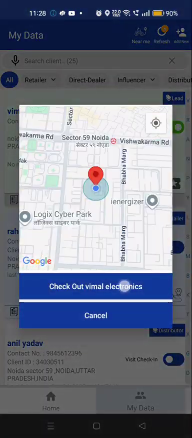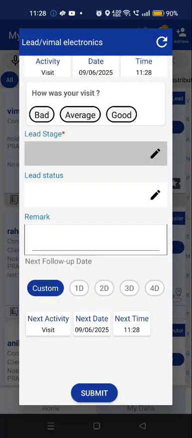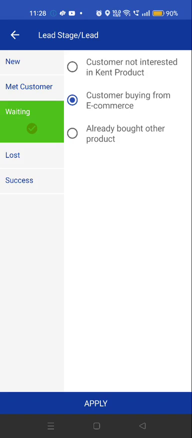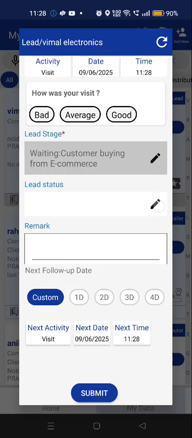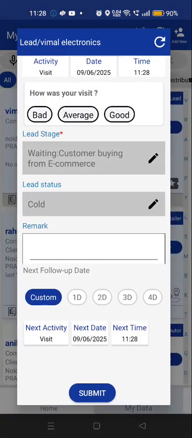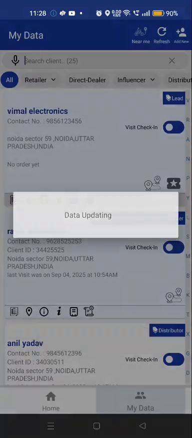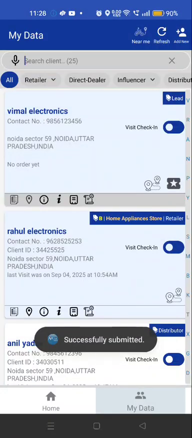Once I check out, I will enter the stage of the lead. What is the stage? Met new customer, waiting, lost as per my experience, lead status, cold, hot, warm, any remarks, and submit. So this is one activity in my data.